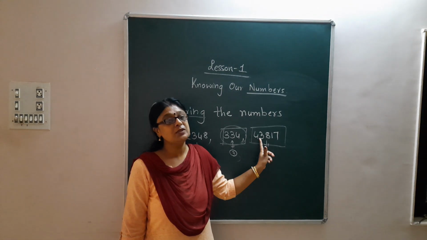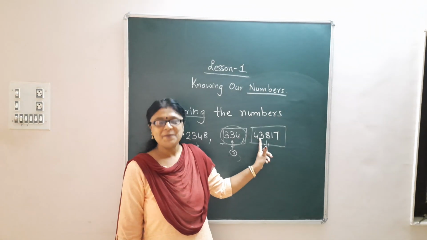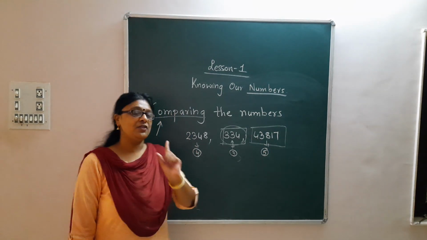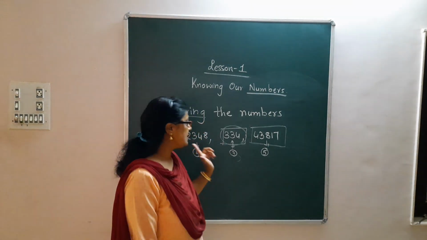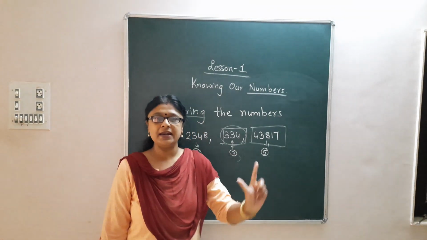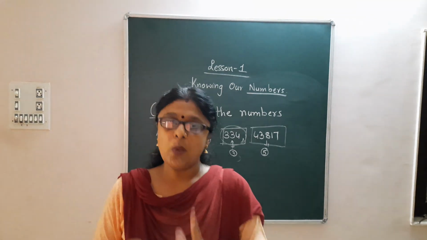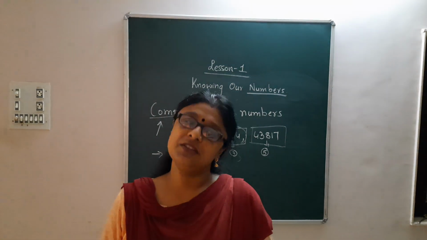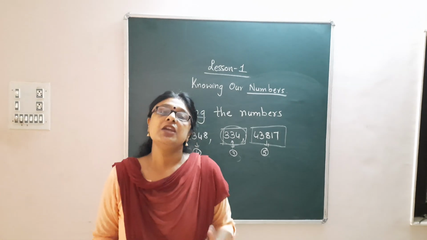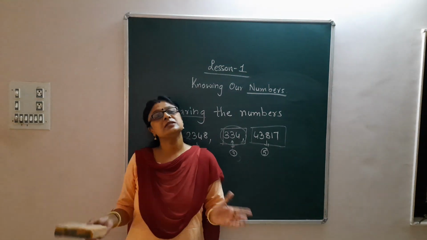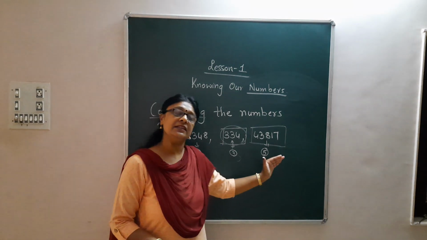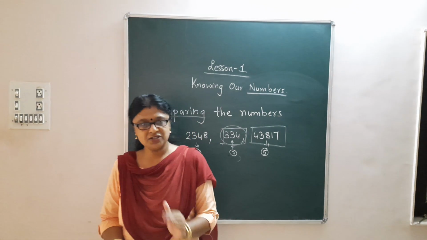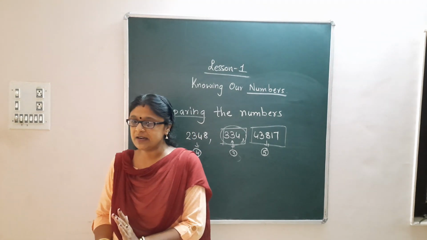So the first step while doing the comparison is to count the number of digits. When the number of digits are different, you decide which is the smallest and which is the greatest by observing the number of digits. Understood till here, everybody?